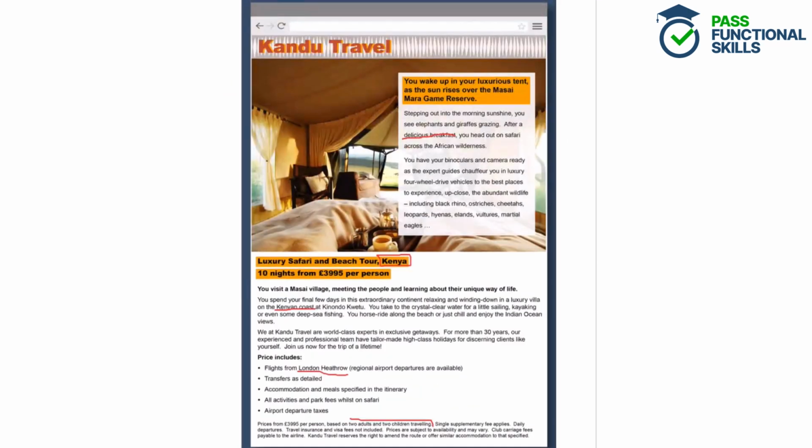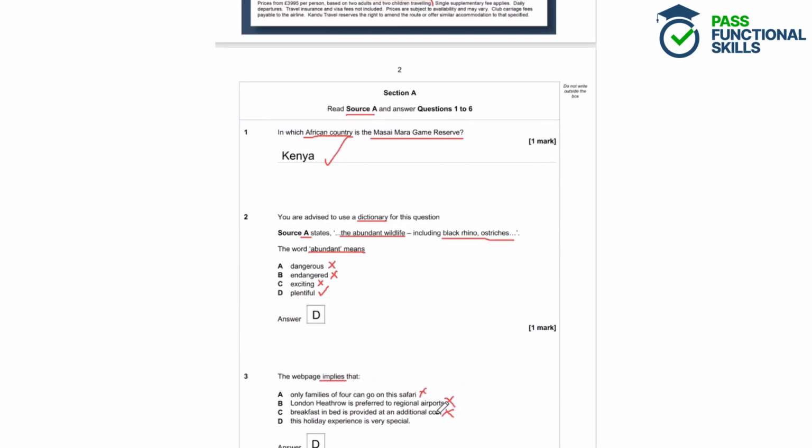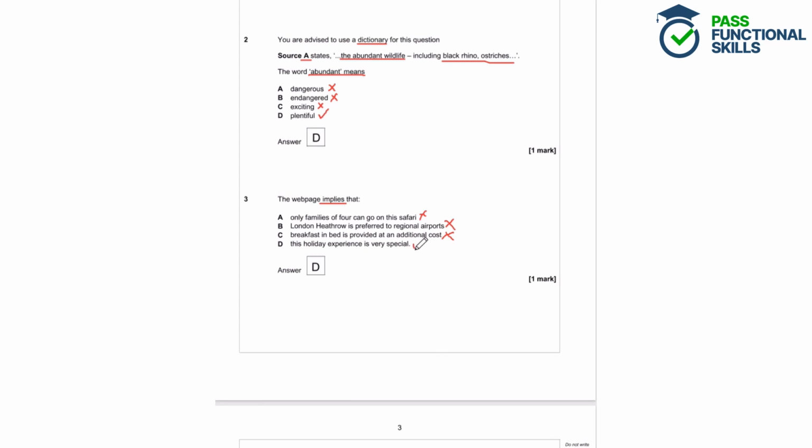And finally, this holiday experience is very special. So can we infer this from the text? Well, the answer is yes. There's all kinds of persuasive words and phrases that suggest that the travel is extraordinary, and that it's very exclusive, very special, with a professional team with tailor-made high-class holidays. It's a really special experience. It's the trip of a lifetime. So D is the correct answer for this question.